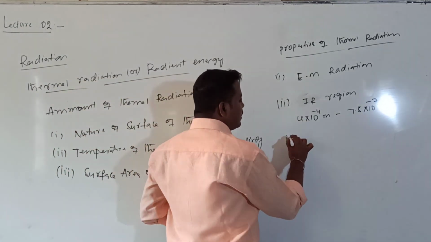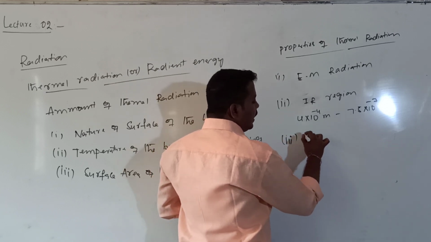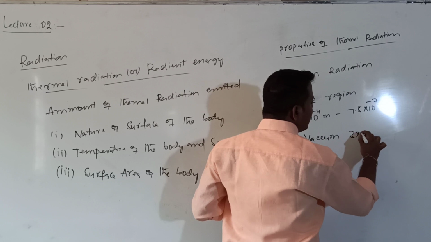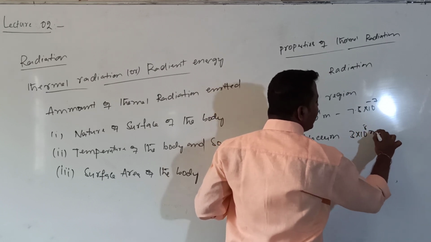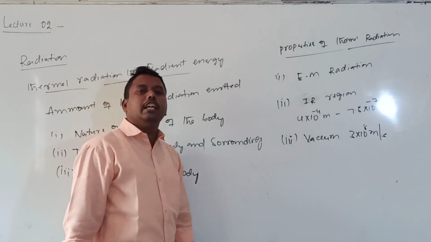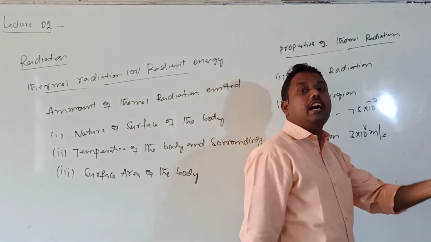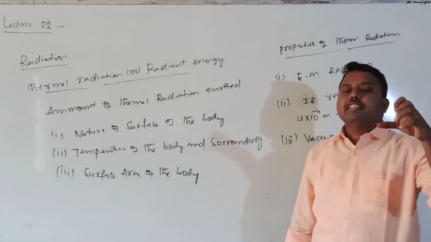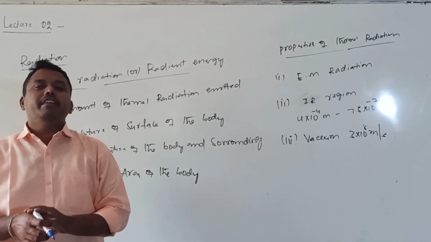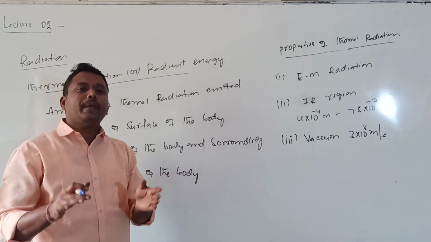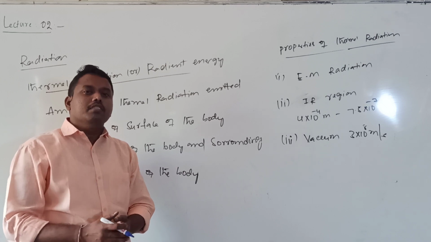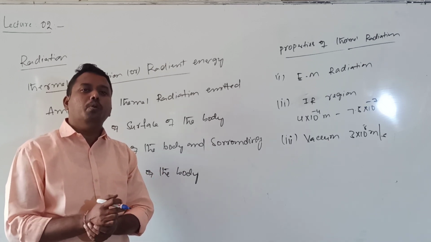The third one is that thermal radiation can propagate through vacuum with the velocity of light, which is 3 into 10 to the power of 8 meters per second. What does it mean? Thermal radiation can transfer with the velocity of light. The sun emits heat in the form of thermal radiation, because between the sun and earth there is so much space, and only atmosphere up to a certain height. Most of the space is empty, with no medium.